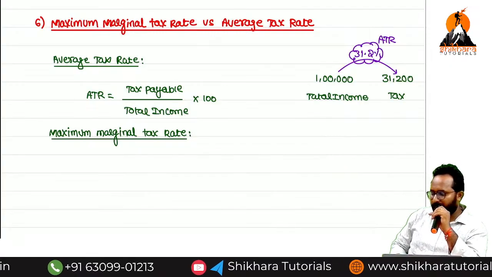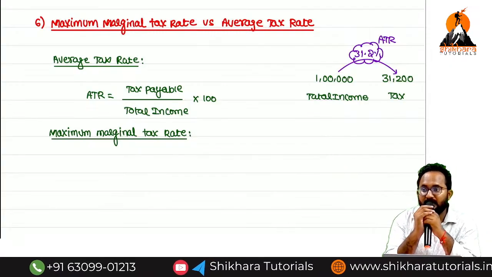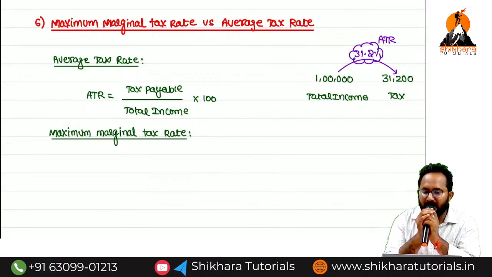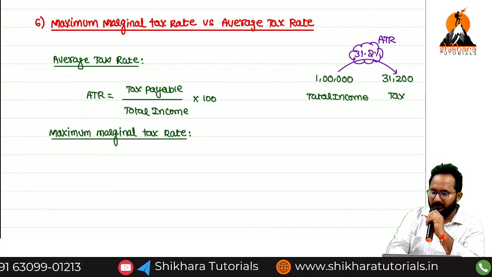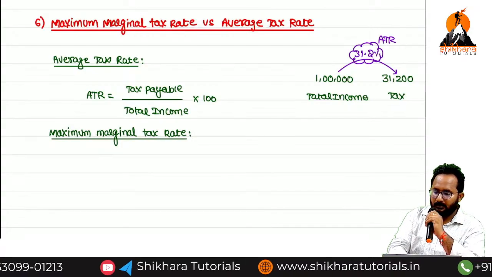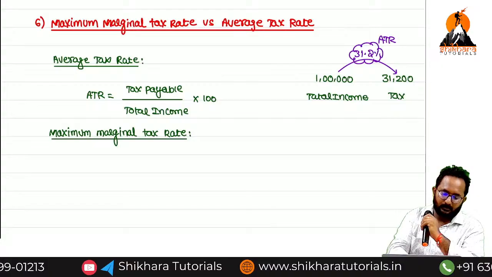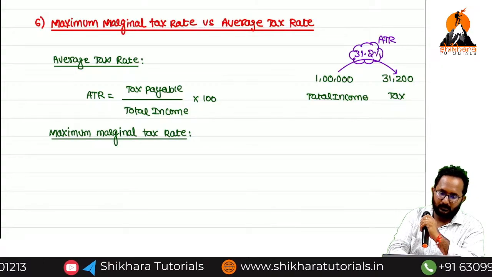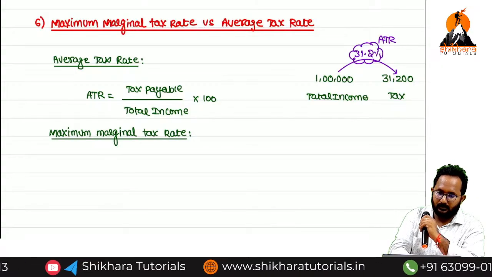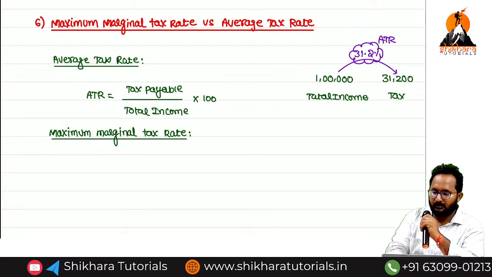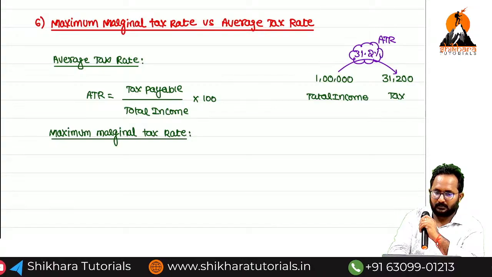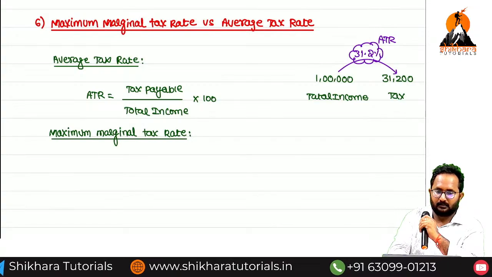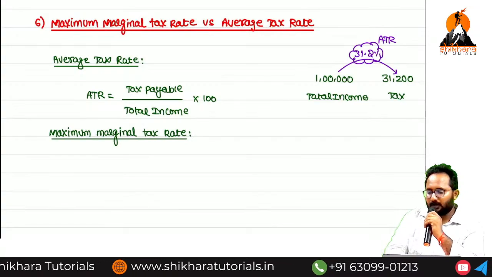We can assume that the individual is following the default tax regime. What regime is he following? Default tax regime.